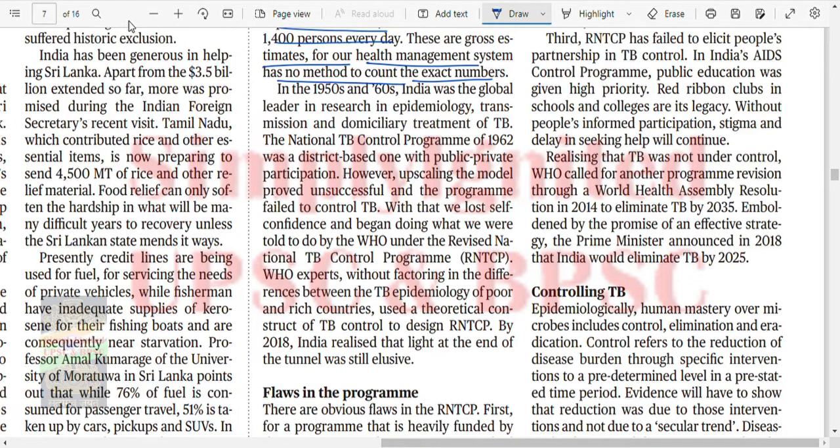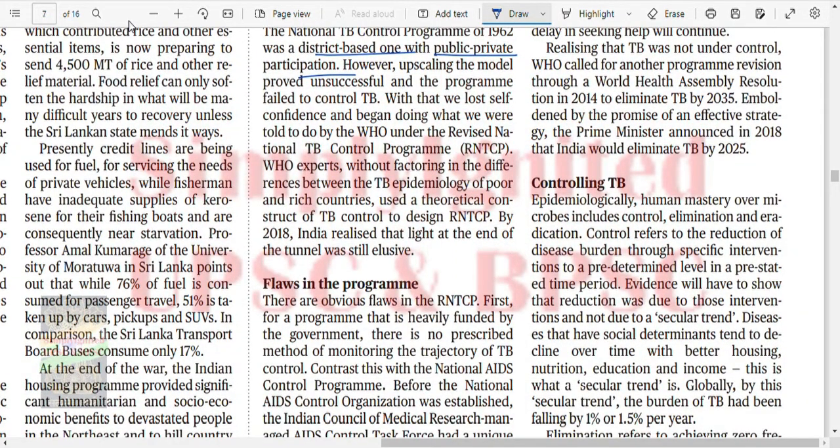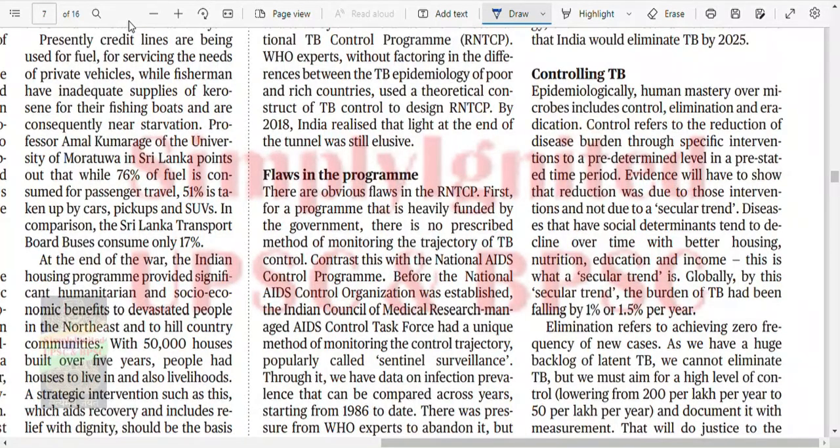In the 50s and 60s, India was a global leader in research on epidemiology, transmission and domiciliary treatment of TB. The NTBCP of 1962 was district-based with public-private participation. However, upscaling the model proved unsuccessful and the program failed to control TB. With that, we lost self-confidence and began doing what we were told by WHO in the RNTCP. WHO experts, without factoring in the difference between TB epidemiology of poor and rich countries, used a theoretical construct of TB control to design RNTCP. By 2018, India realized that the light at the end of the tunnel was still elusive.